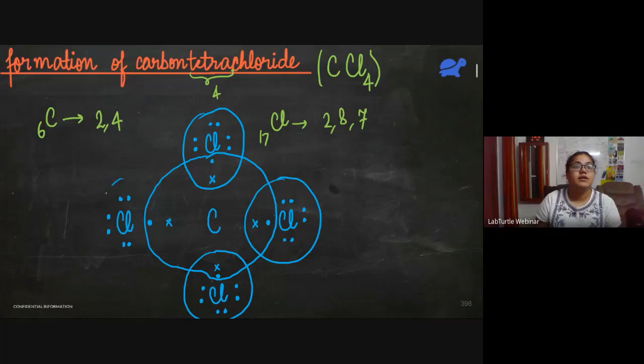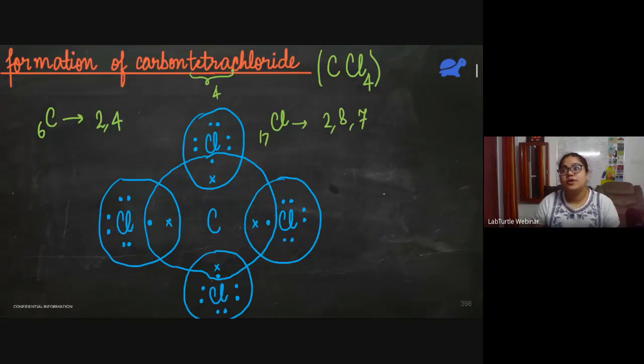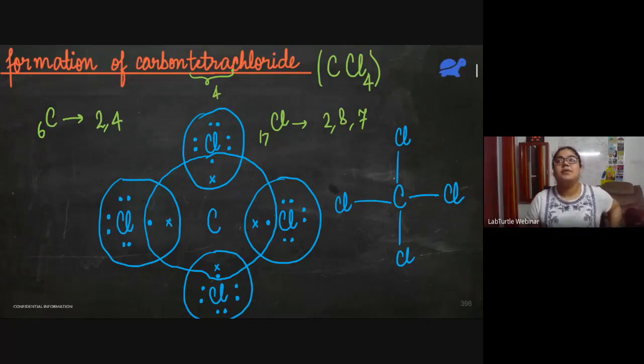This and this. So all the atoms have a stable octet now. And we can show it as C, single bond Cl, single bond Cl, single bond Cl, single bond Cl. This is carbon tetrachloride. Not too tough, right?